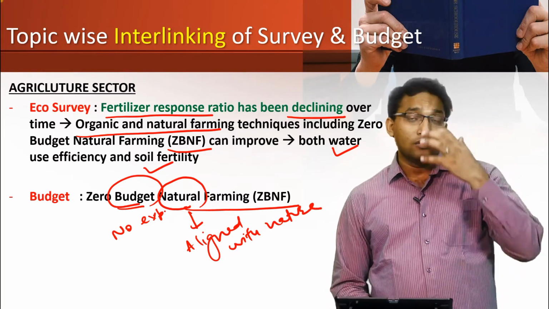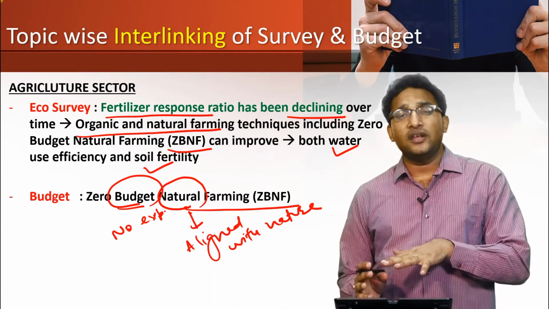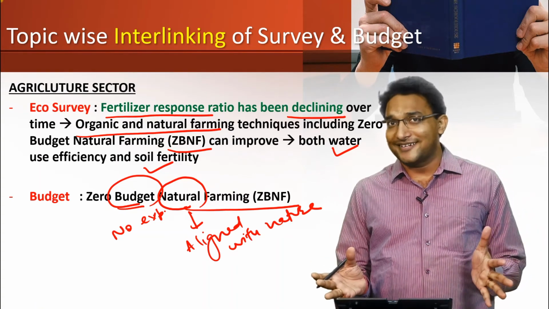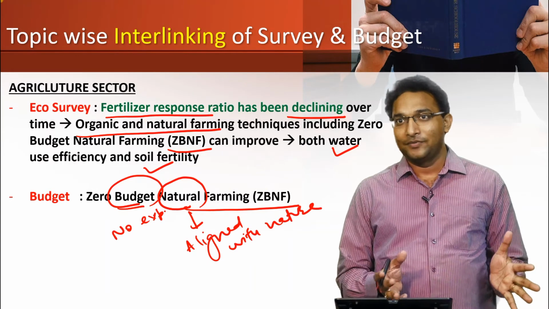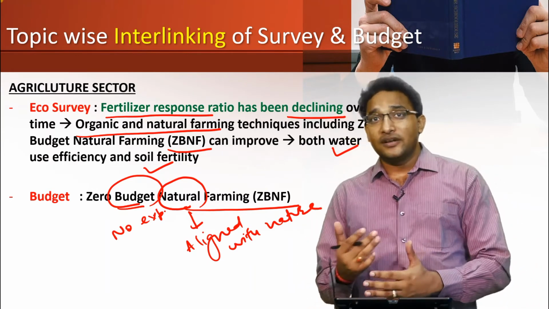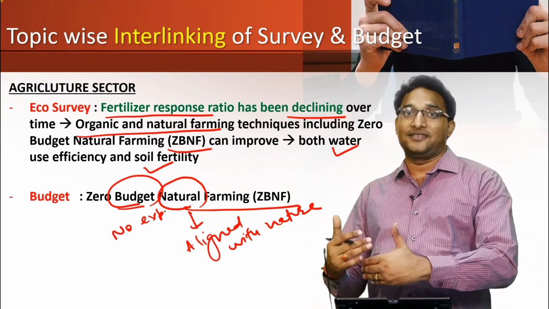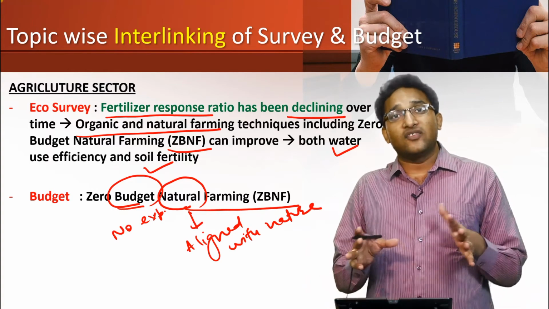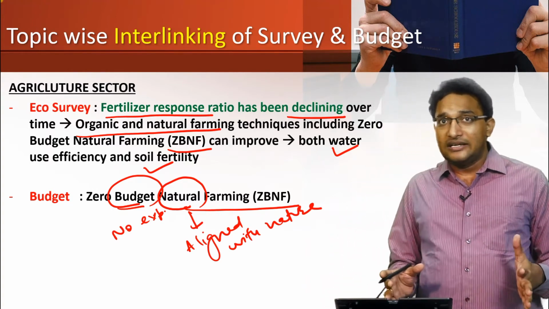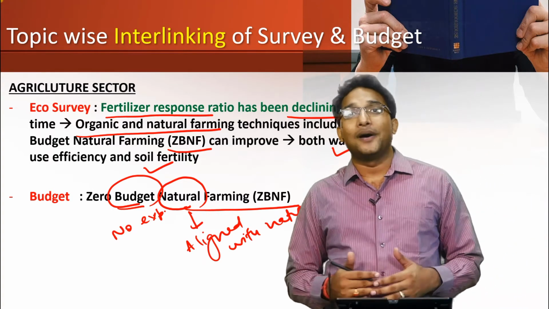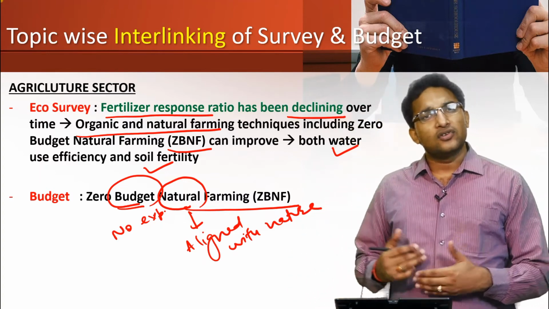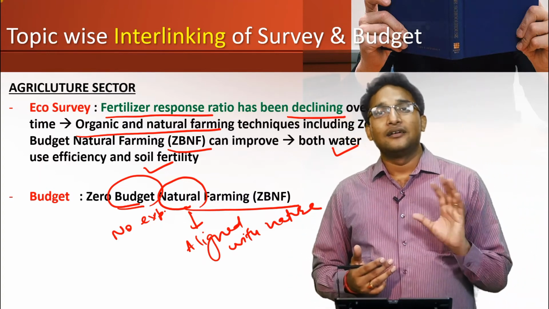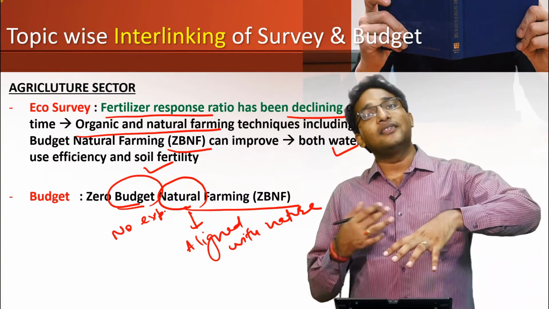Right? So why no expenses? Because there is no use of chemical fertilizer, chemical pesticide. And why natural? Because it is based upon the traditional practices, and this practice was introduced recently in India by Subhash Palekar, right? So this is how we will be interlinking the economic survey logic and the initiative of